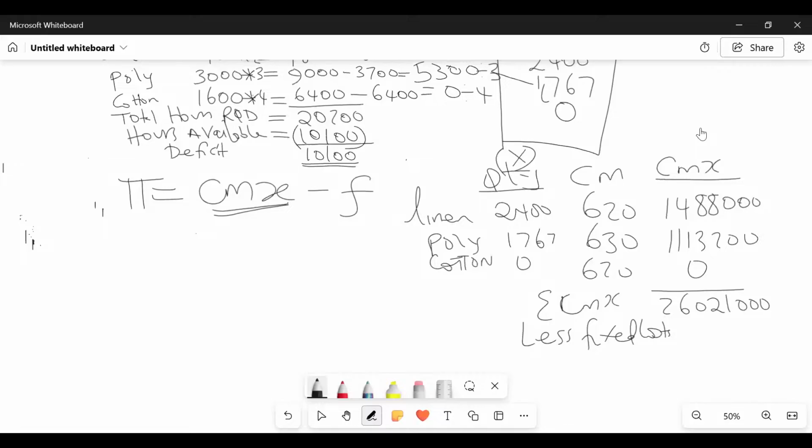What is the value of the fixed cost? 2.1 million like that. And therefore our optimal or maximum profit equals how much here, somebody?